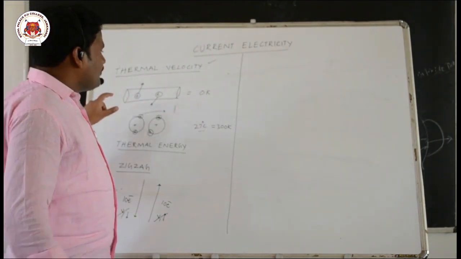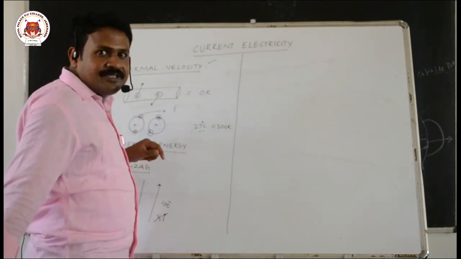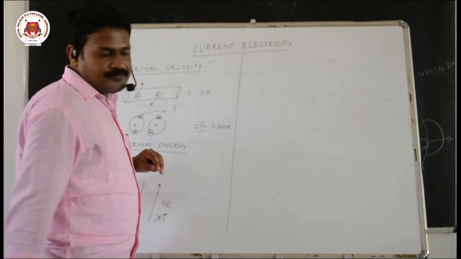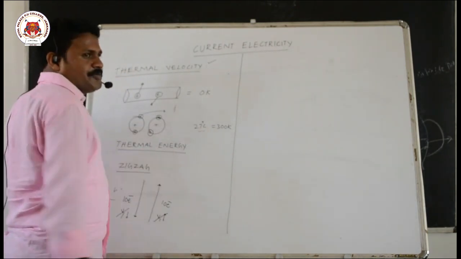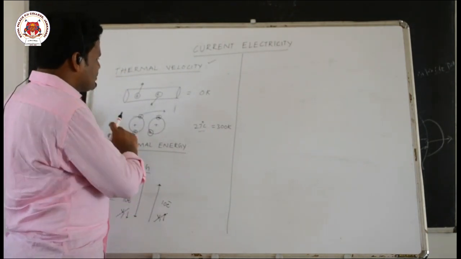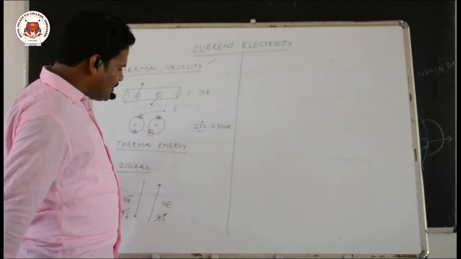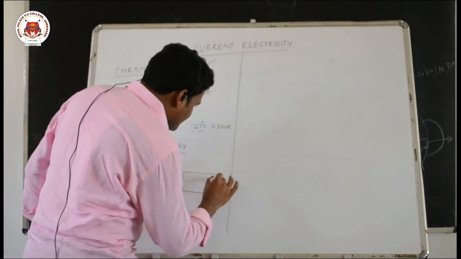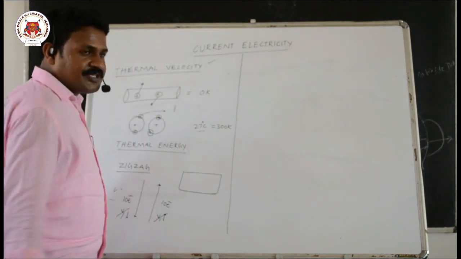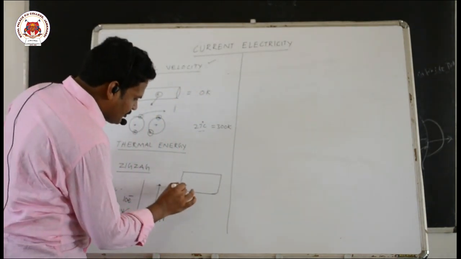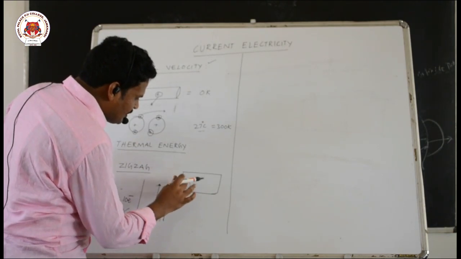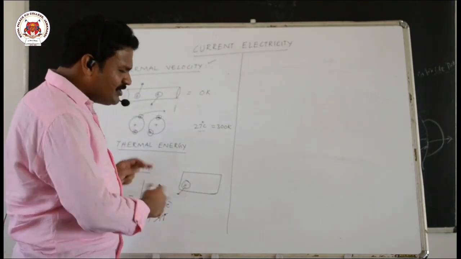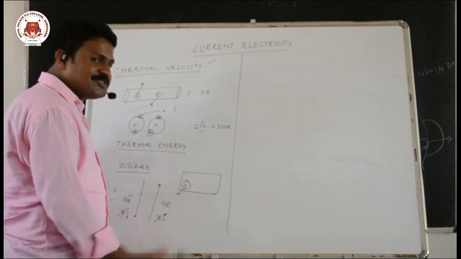For that reason, we have to connect an external battery, an external cell, in order to make electrons move. So these electrons are coming out and moving in different directions. And here one more question arises. Suppose these electrons are moving in different directions, let us consider an electron. Why is this electron not leaving the surface of the conductor? Electrons are within the conductor only. They are not leaving the surface of the conductor.